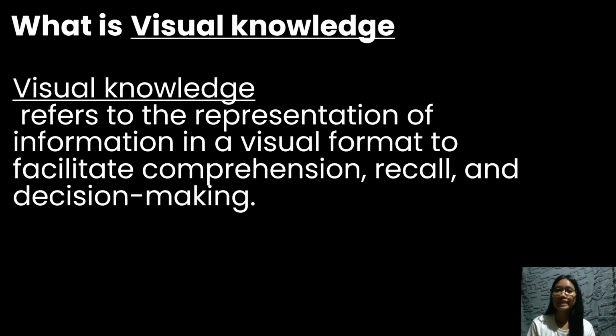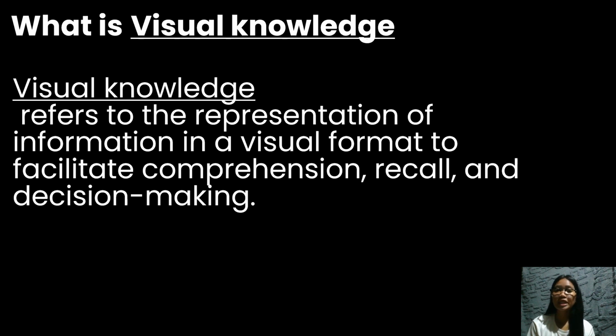Next, what is visual knowledge? Visual knowledge refers to the representation of information in a visual format. So, visual knowledge means presenting information using pictures, charts, videos, or other visual tools to help people understand, remember, and make decisions more easily.